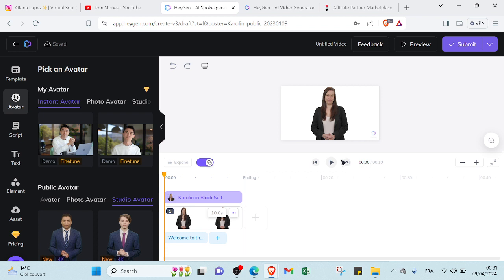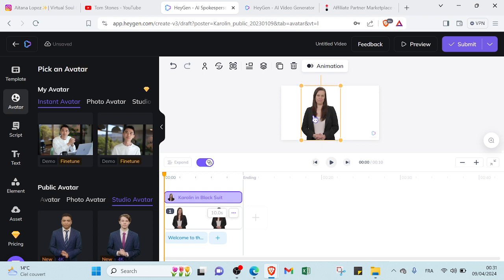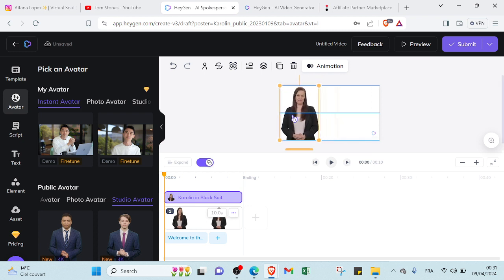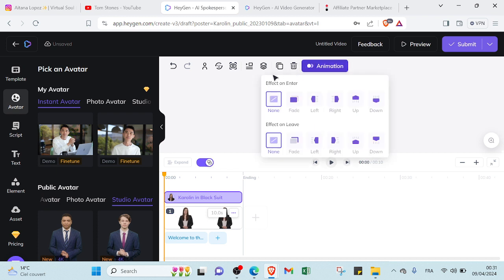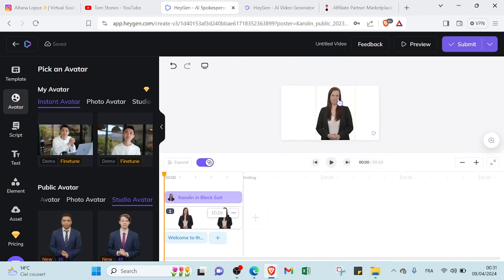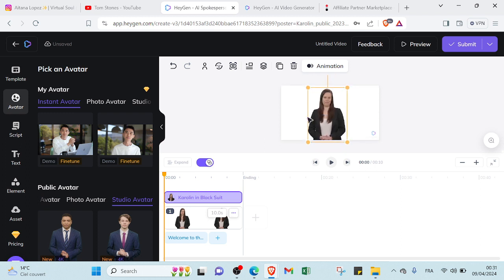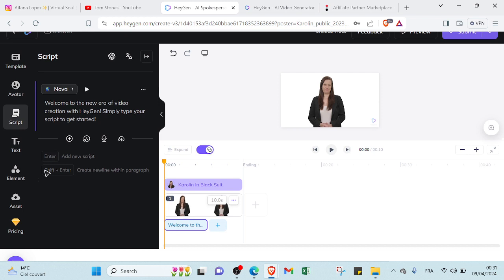As you can see, a lot of options appear. You can click on your AI avatar to, for example, change the place, so you can put it on the left, on the right, or in the middle. Here we have animation, so if you want to add an effect on enter or effect on leave, and you can also zoom your AI character if you want.